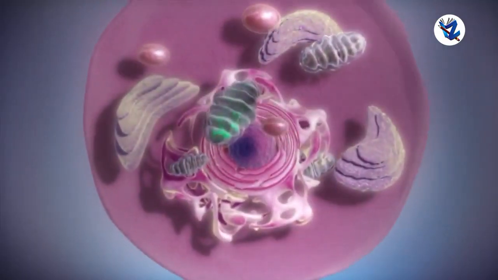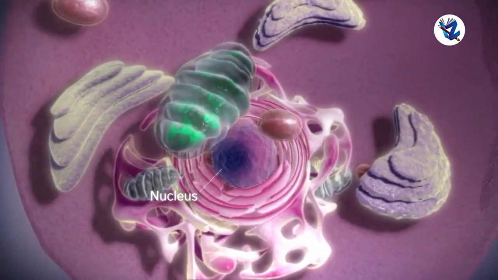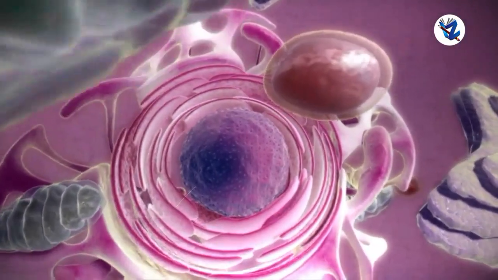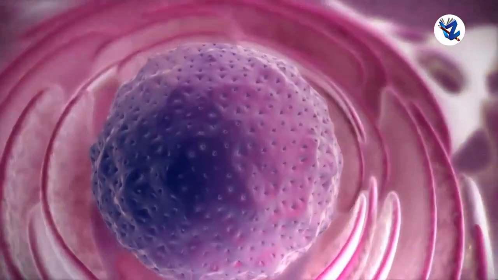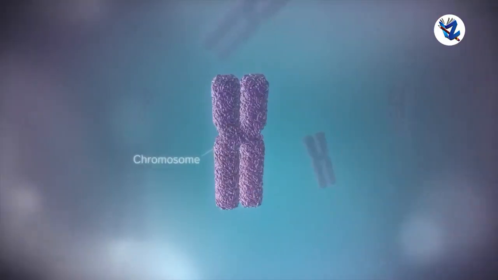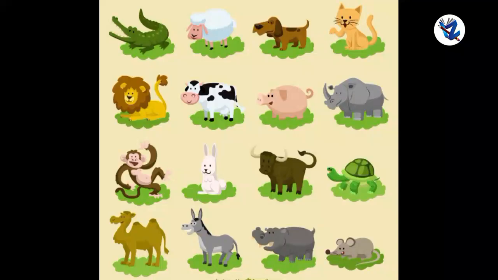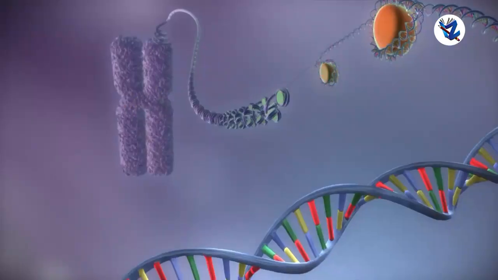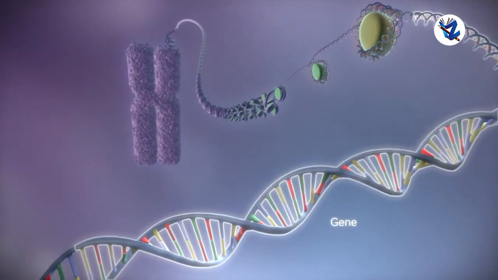Research started in the direction of finding the nature of genetic material when it was proved that genes are carried via chromosomes. Also, it was proved that except viruses, all living organisms have DNA as genetic material.